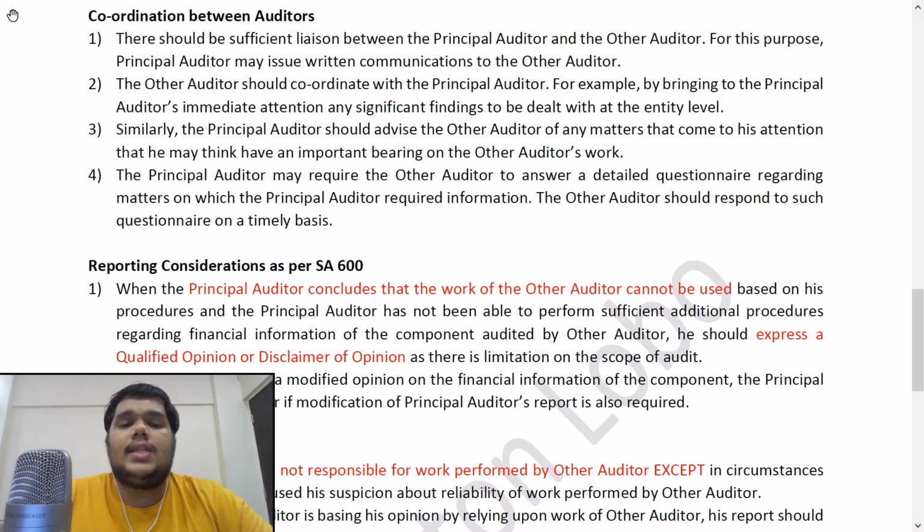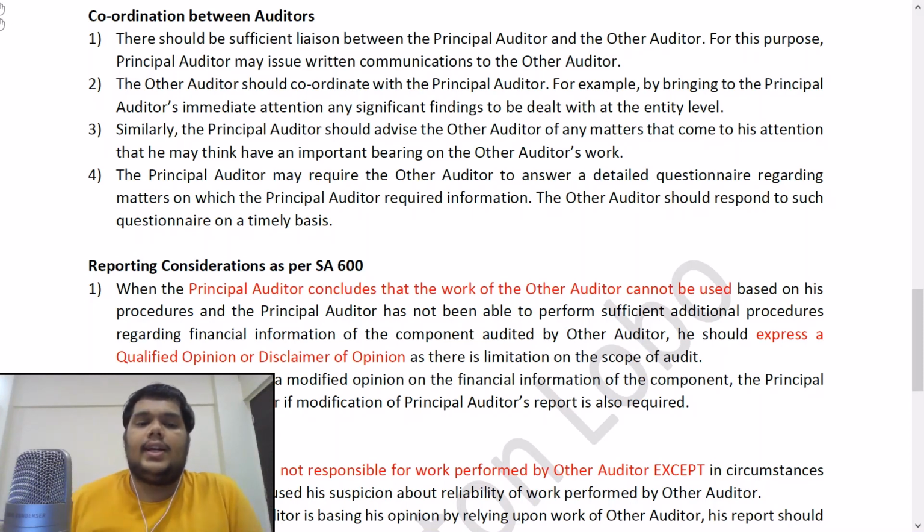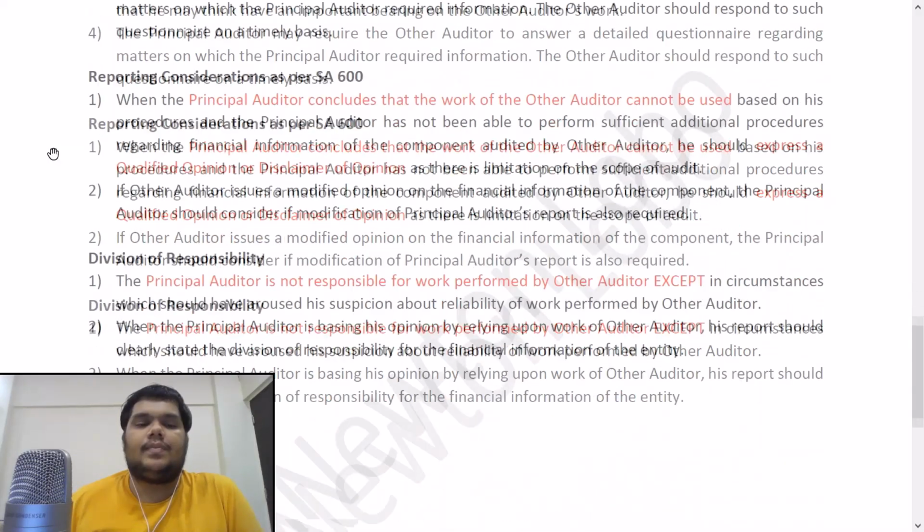Fourth point, the principal auditor may require the other auditor to answer a detailed questionnaire regarding matters on which the principal auditor requires information. The other auditor should respond to such questionnaire on a timely basis. So the principal auditor may send out some kind of questionnaire, a list containing questions to which he may require responses from the other auditor in order to satisfy himself about the work done. So this checklist, this questionnaire should be filled out by the other auditor promptly, right? It is on a timely basis, he should fill it.